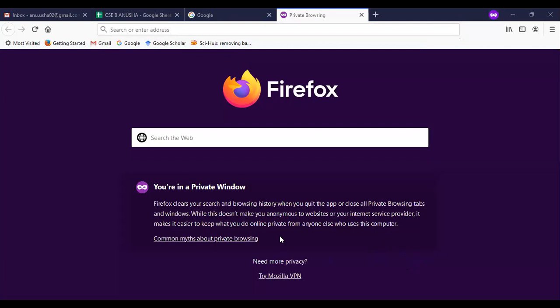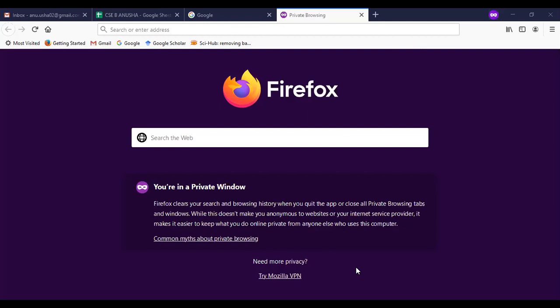So this private window, why are we choosing it? We don't want others to see what we have searched, or what we are doing. Sometimes we are using mails, and then we simply close that. Our mails will be stored like that, and others can access our mails. All these things will happen. If we use the private window, it won't keep these things under